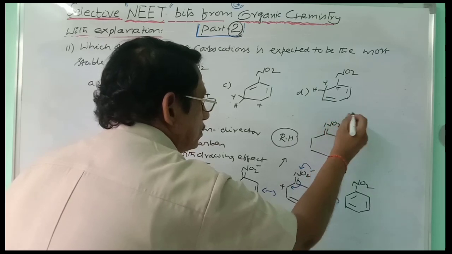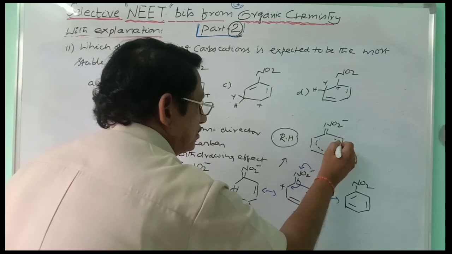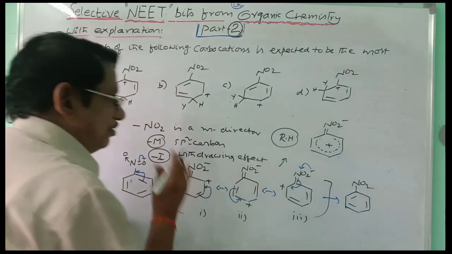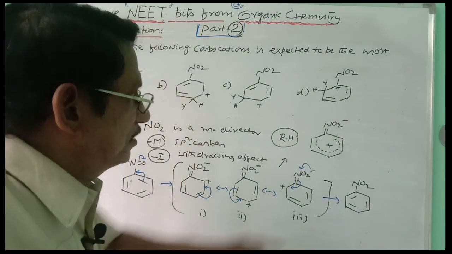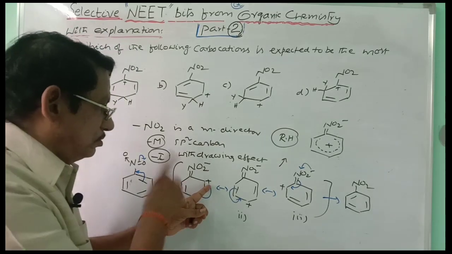NO2 minus. From this carbon to this carbon, the charge is delocalized. Which charge is delocalized? Plus. And this is what you call the resonance hybrid for all these 3. What is indicated here? Just observe. At the ortho position, positive charge is developed.